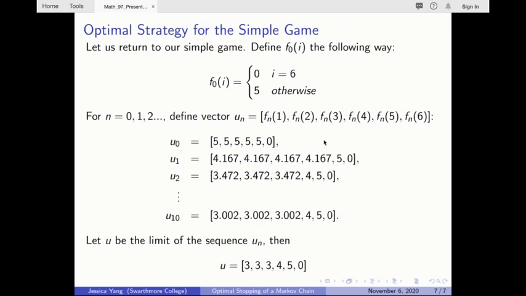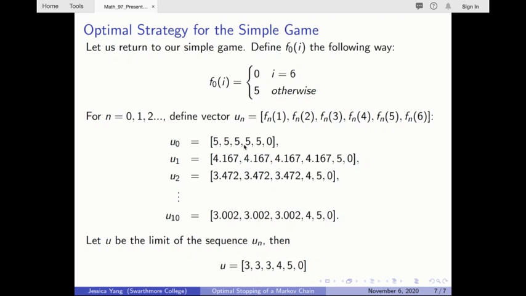So let us illustrate how this important fact can be used to derive a solution by revisiting our simple game example. We can define f sub 0 to be 0 for the absorbing state and 5 for any other state. Notationally, we are going to use u sub n to represent the f sub n associated with each state in a state space. So u sub 0 is as such.